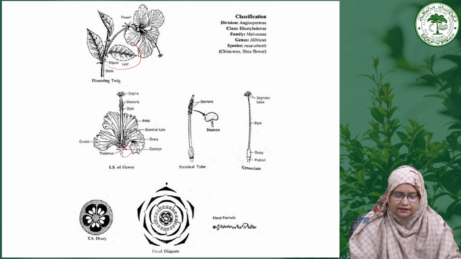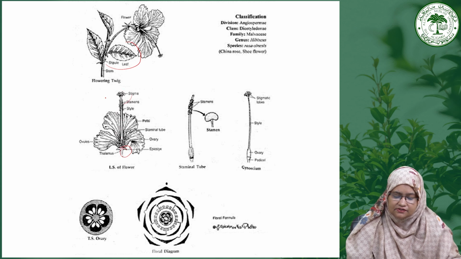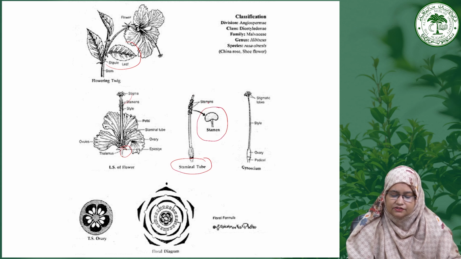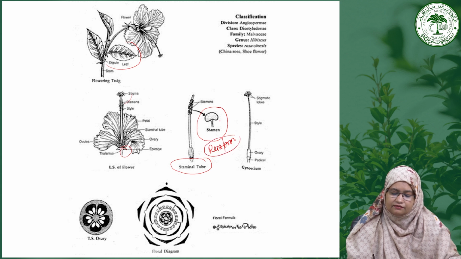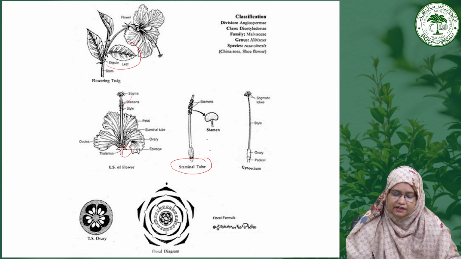Then these are the ovary, staminal tube, and inside there is the style running, and these are the bifurcated stigma. So if you see the staminal tube, you can see it covers the style, and if you see a single stamen, it is reniform, which is one of the characteristics of the family Malvaceae.